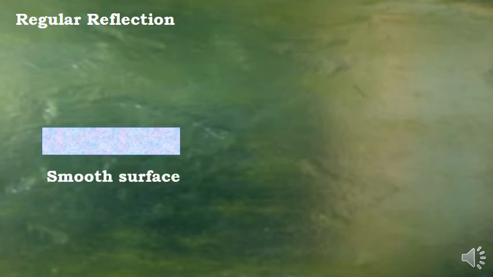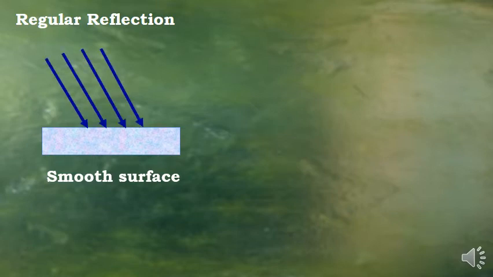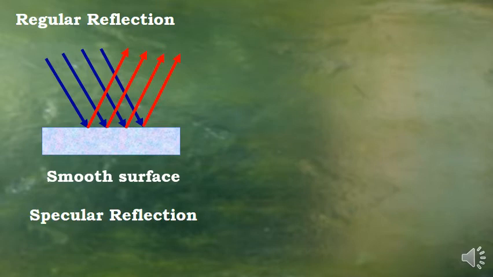Let us see what is regular reflection. Regular reflection of light from a plane or such smooth surface is called regular reflection of light. For regular reflection, let us consider a few rays coming towards the surface and getting reflected. The angles of incidence as well as reflection are the same for all these parallel rays falling on the surface. Such kind of reflection is also called specular reflection.